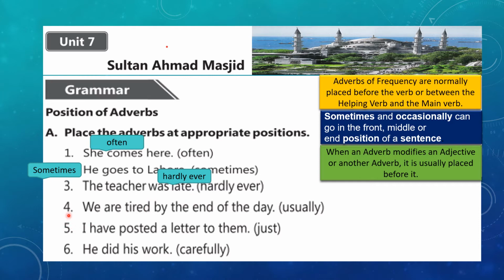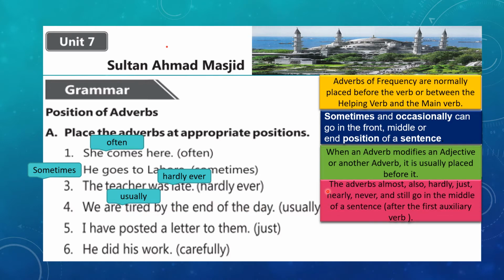Alright, the same rule can be applied in sentence number 4. We are tired by the end of the day. The adverb is usually, and according to this rule number 3, it must come before the adjective it is modifying. So the correct place is we are usually tired by the end of the day.